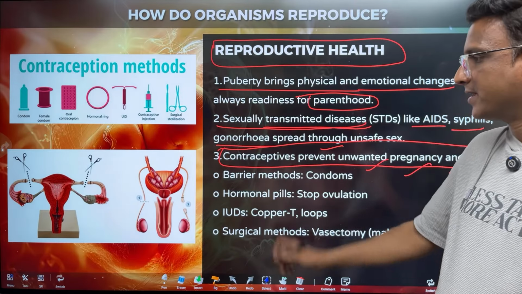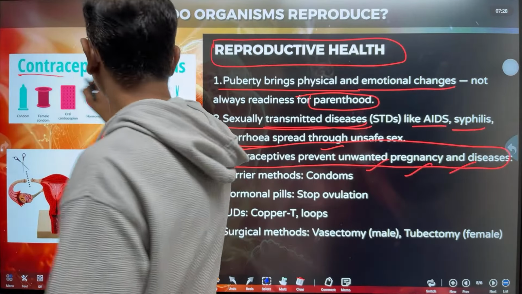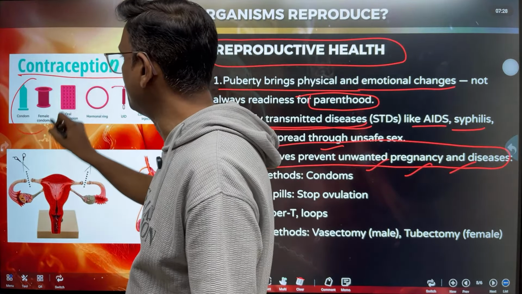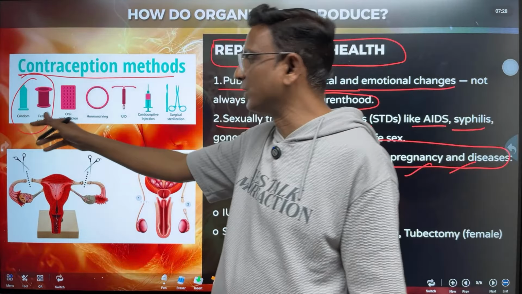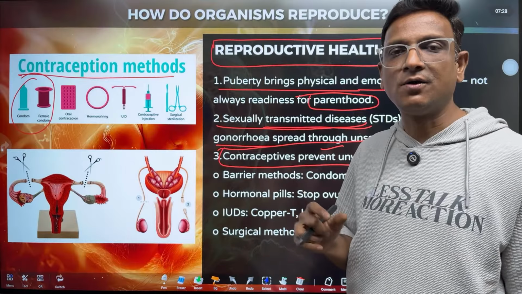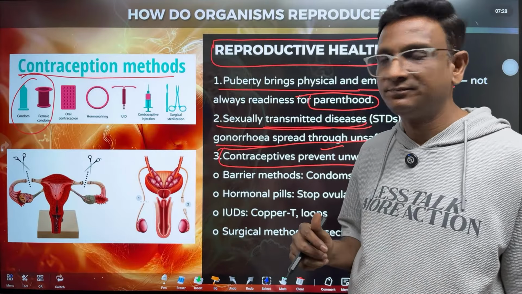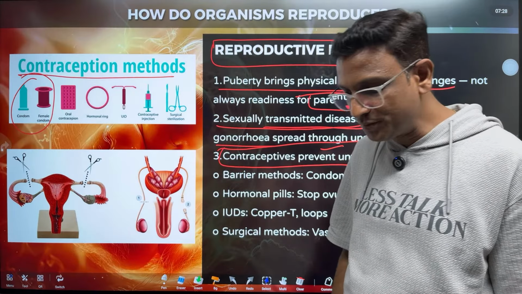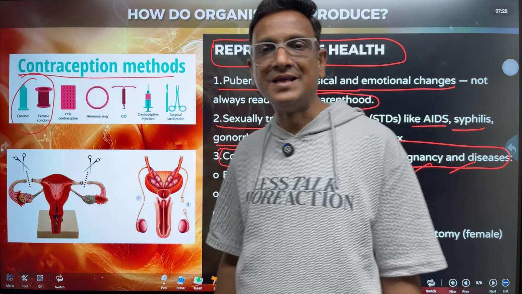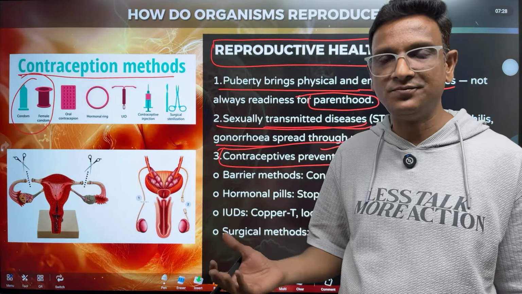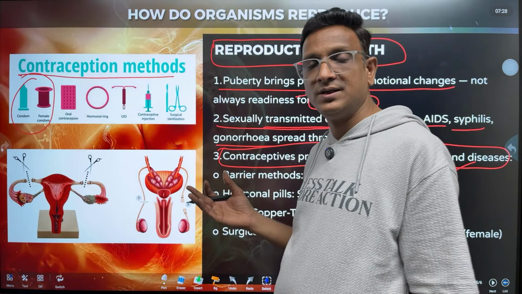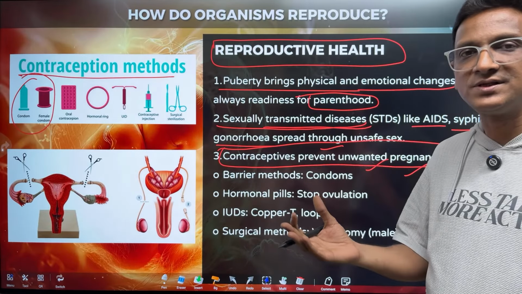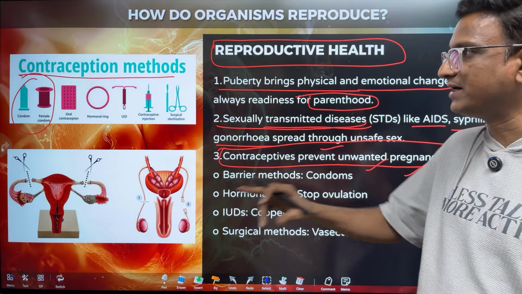Under these contraceptive methods, the first one is condoms. Here you can see two: one is the male condom and the other is the female condom. So what is a condom? It is a rubbery covering which prevents the release of semen into the female reproductive system during sexual intercourse. The entry of sperms into the female reproductive system is prevented by this condom.